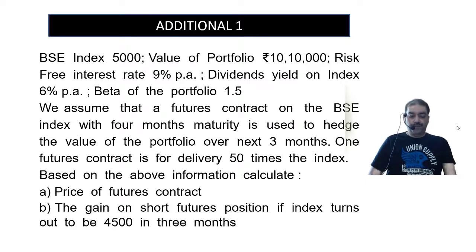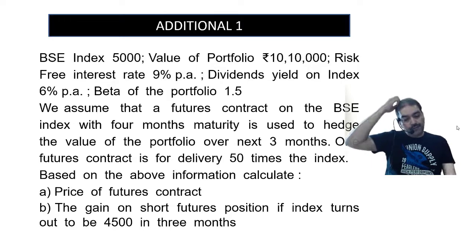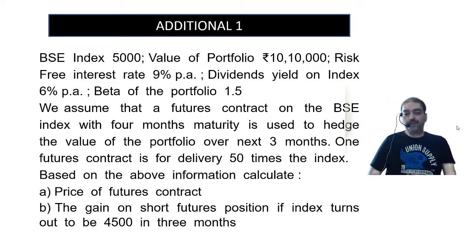Based on the above information, calculate the price of futures contract, and second, the gain on short futures position, if index turns out to be 4,500 in the next 3 months.